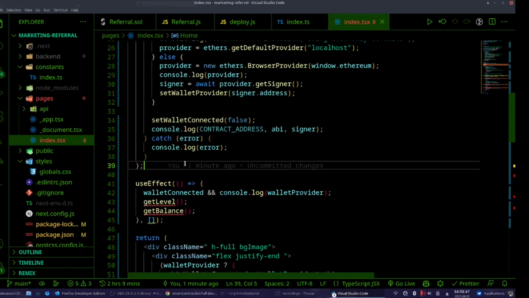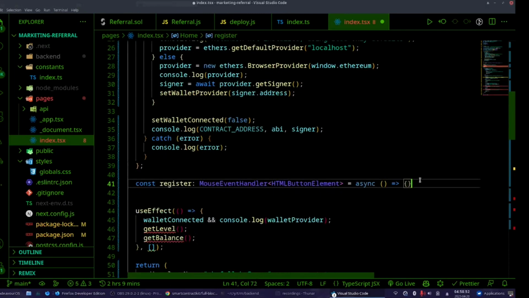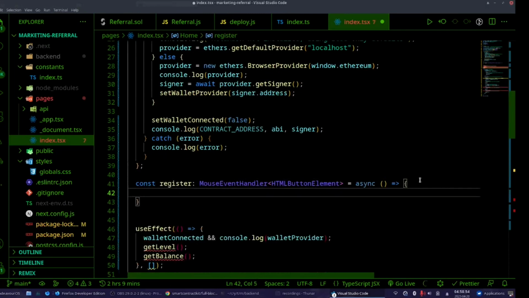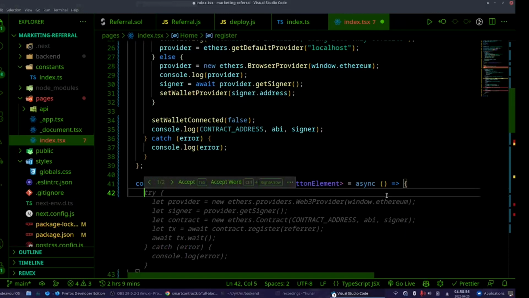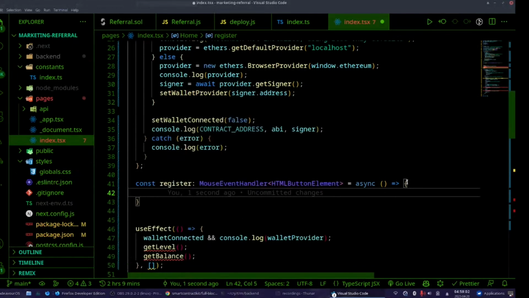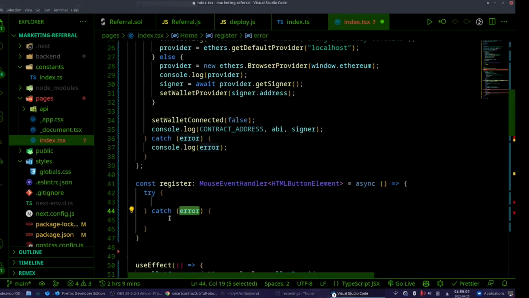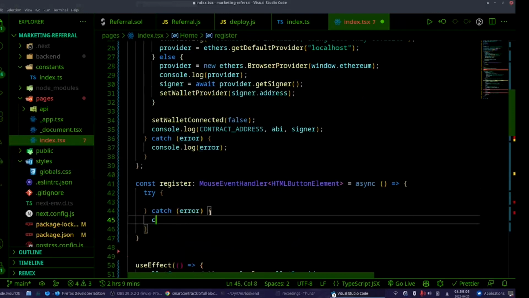Let's see. And this is not really a front-end tutorial. Again, my focus was on the smart contract and testing, but I don't want to stop there. But I don't want to spend a whole hour writing front end here.